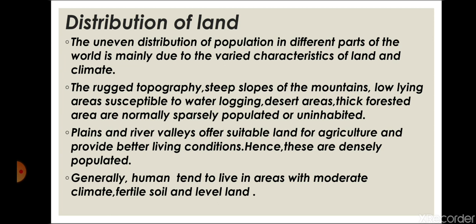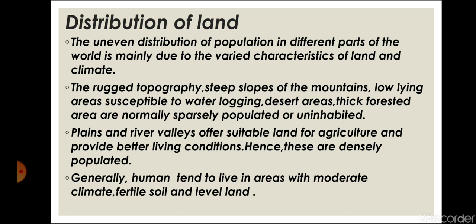The uneven distribution of population in different parts of the world is mainly due to the varied characteristics of land. The characteristics of land differ from place to place. Rugged topography, steep mountain slopes, low-lying areas susceptible to waterlogging, desert areas, and thickly forested areas are normally sparsely populated or uninhabited.